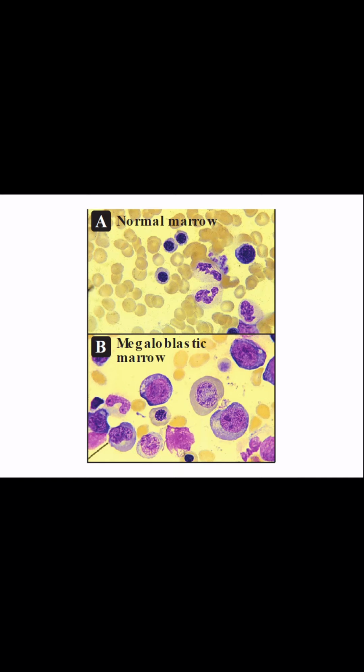And this is the normal marrow, and this is the megaloblastic marrow showing big blast cells. So the folic acid deficiency causes the neural tube defects, which are anencephaly and spina bifida. So a pregnant lady should take folic acid regularly, especially in the first trimester. Okay.